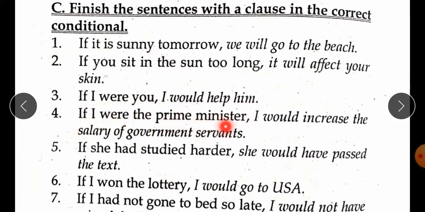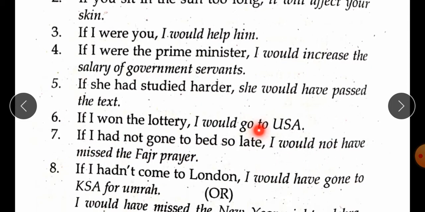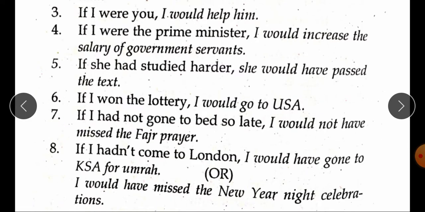If I were the Prime Minister, I would increase the salary of government servants. If she had studied harder, she would have passed the test. If I won the lottery, I would go to USA. If I had not gone to bed so late, I would not have missed the Fajr prayer. If I hadn't come to London, I would have gone to KSA for Umrah. Or I would have missed the New Year night celebrations.